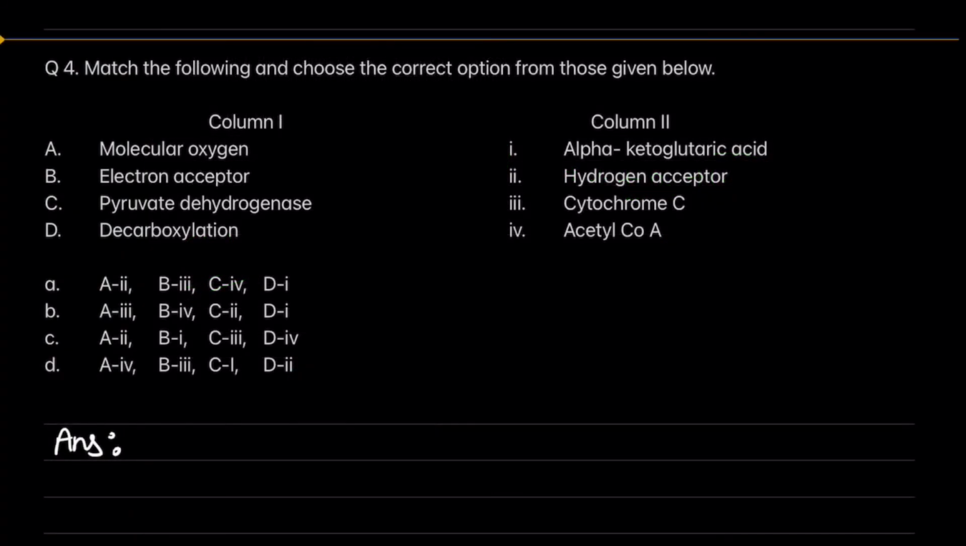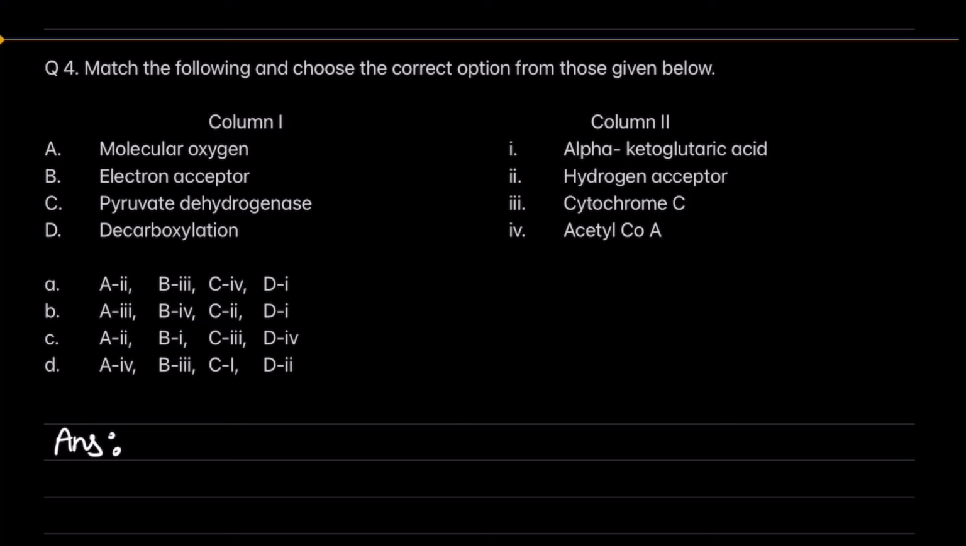In this question, again, we are supposed to match column 1 with column 2 correctly. So let's get started. At first we can see that molecular oxygen is given, which can be rightly matched with the hydrogen acceptor in column 2, as we know that oxygen acts as the final hydrogen acceptor in the electron transport system in respiration of plants. Now we have electron acceptor in column 1, which is the function of cytochrome C in the electron transport chain, and cytochrome C is present in the inner mitochondrial membrane.